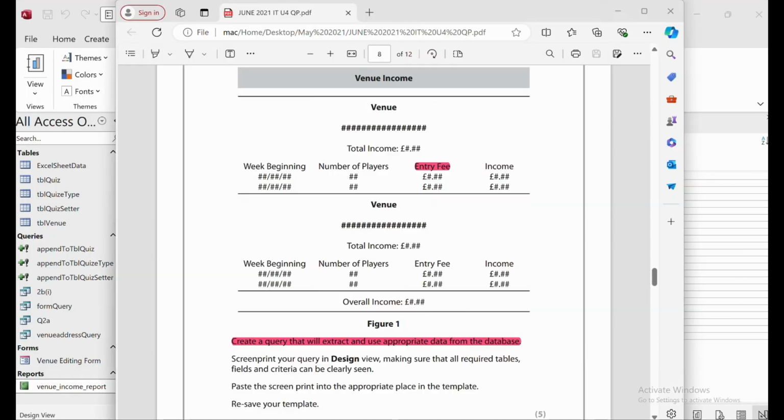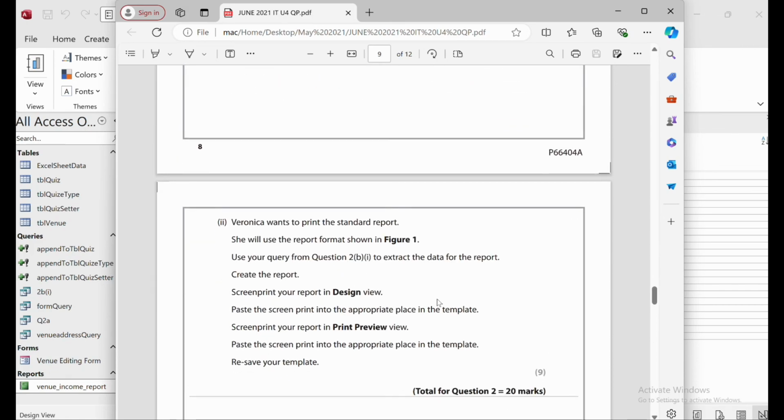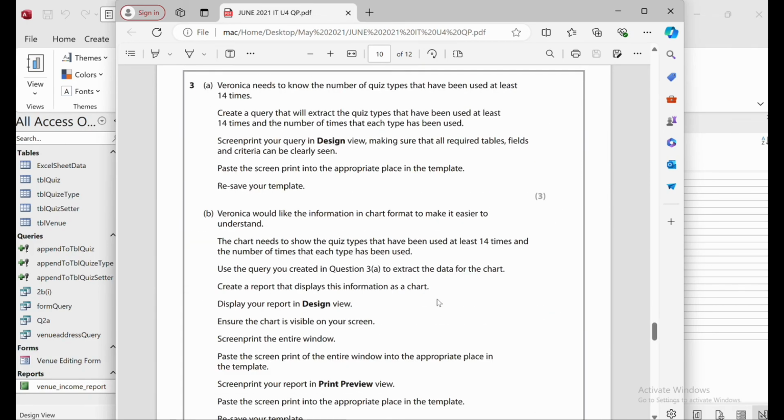So that's it. Question 3 is about Veronica needing to know the number of quiz types that have been used at least 14 times. So what is the meaning of at least 14 times? It means that you have to take the 14 as well, right? So create a query that will extract the quiz type that has been used at least 14 times and the number of times that each type has been used. Screen print your query in design view. Make sure that all required fields, tables, fields and criteria can be clearly seen. So take a screenshot after you create the query.